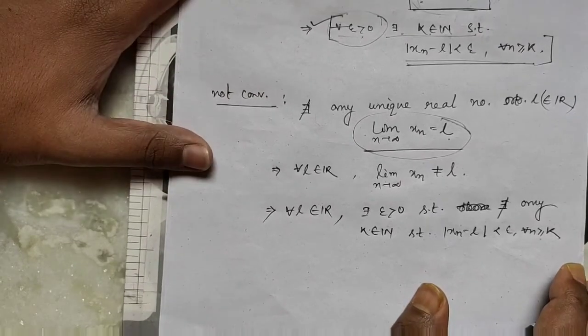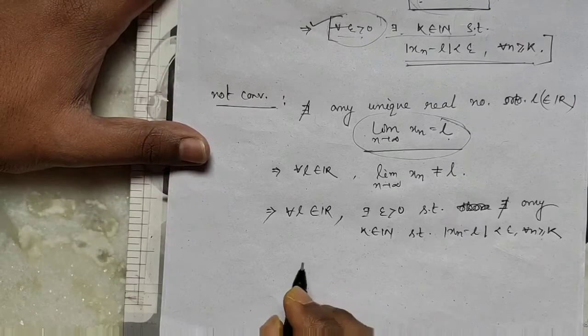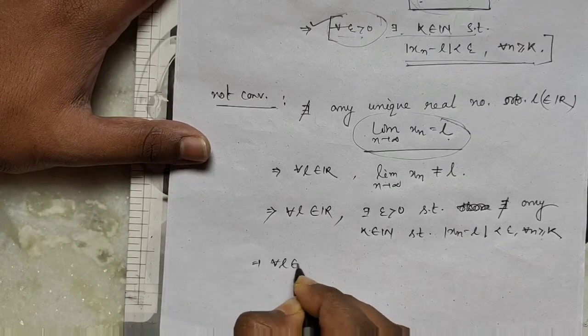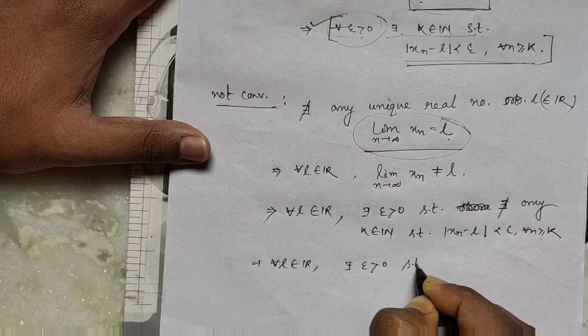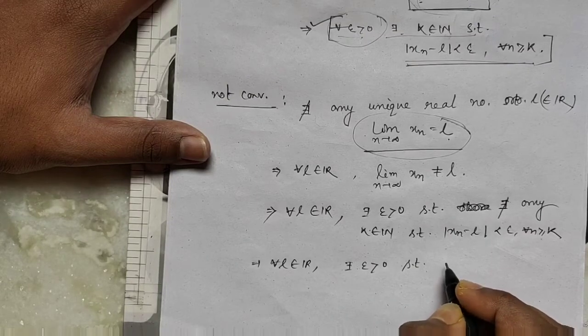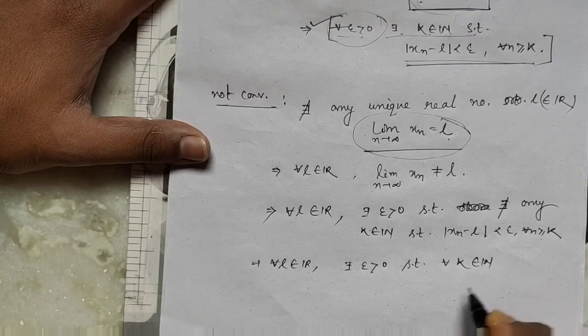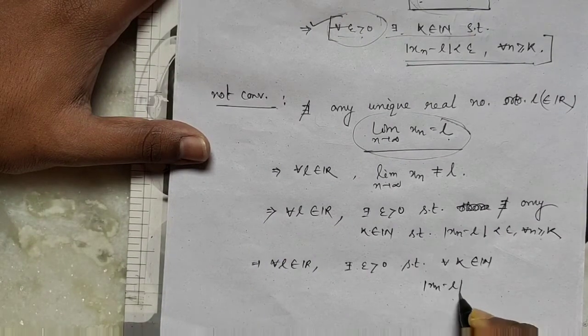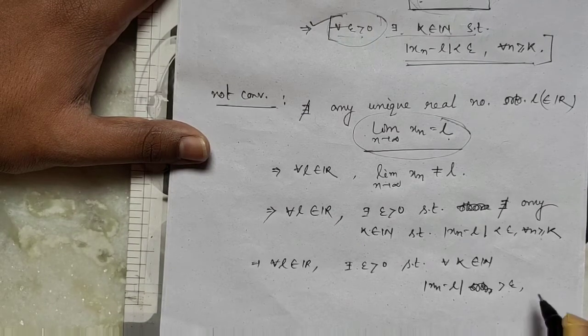Clear? So for all L belongs to R, there is epsilon greater than 0 such that for all k belongs to N, mod of Xn minus L is greater than or equal to epsilon for some n greater than or equal to k.